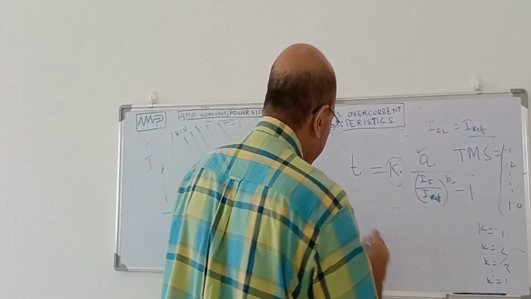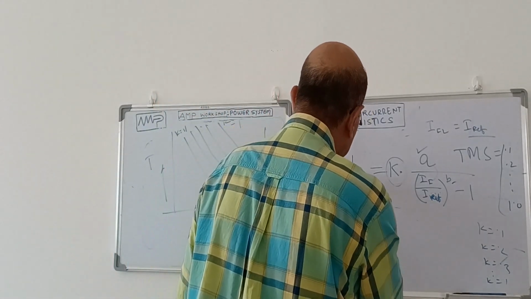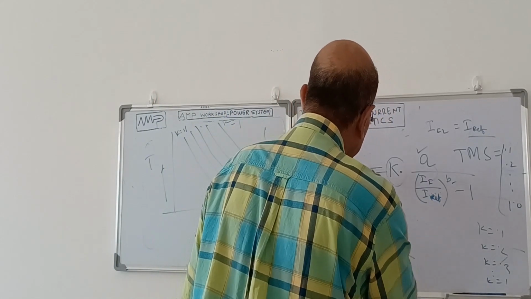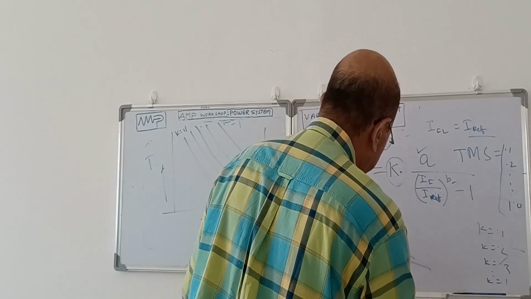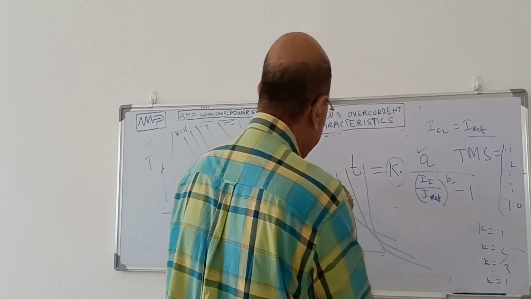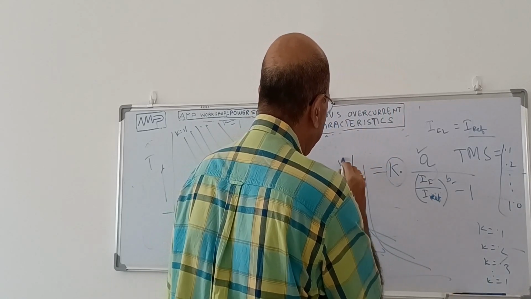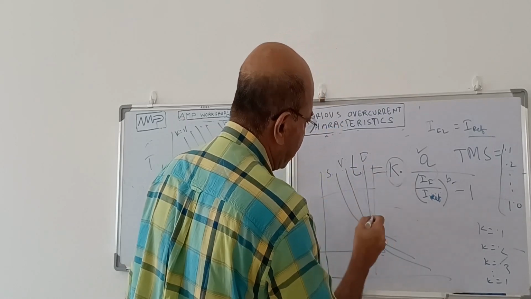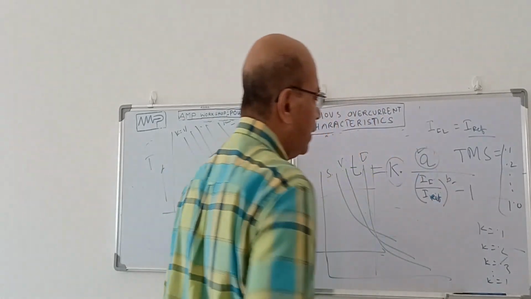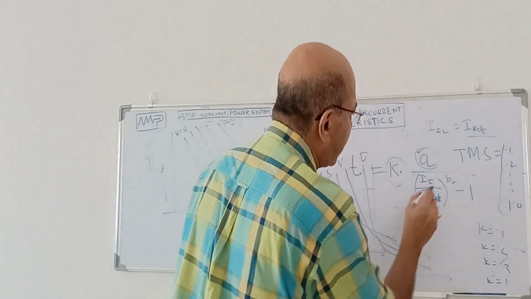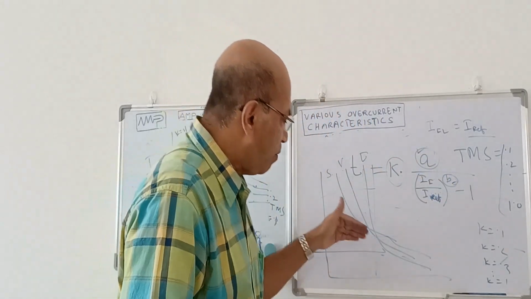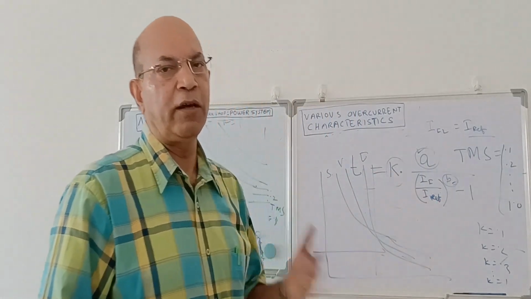So this is your standard inverse, then this is your very inverse, then this is your extremely inverse. This is a time curve. This part of the curve is decided by A, and this part is decided by factor B. So B is responsible for making the curve eccentricity high or low.